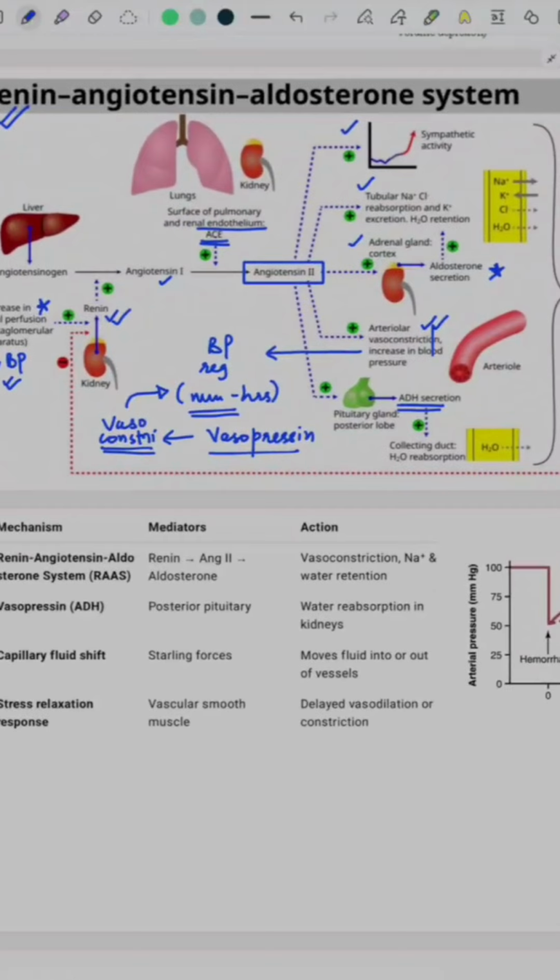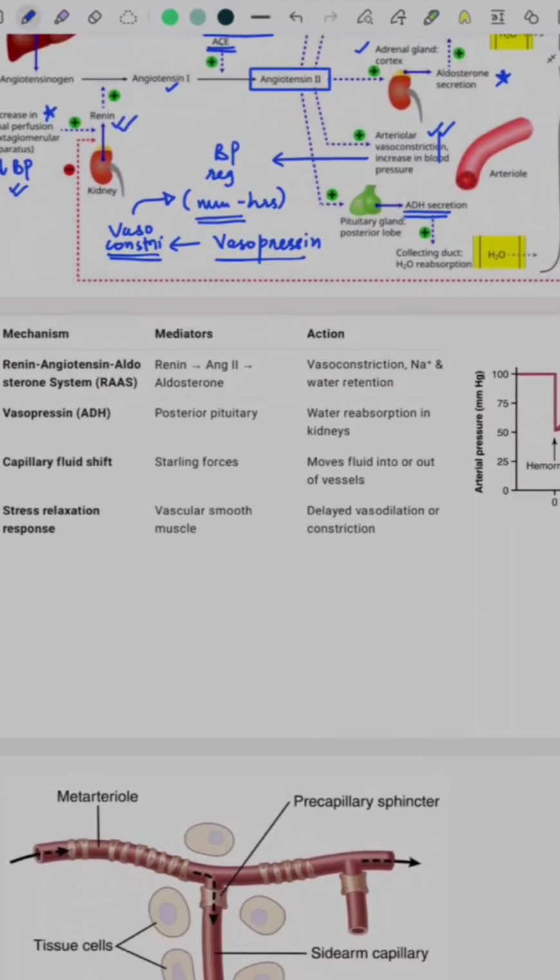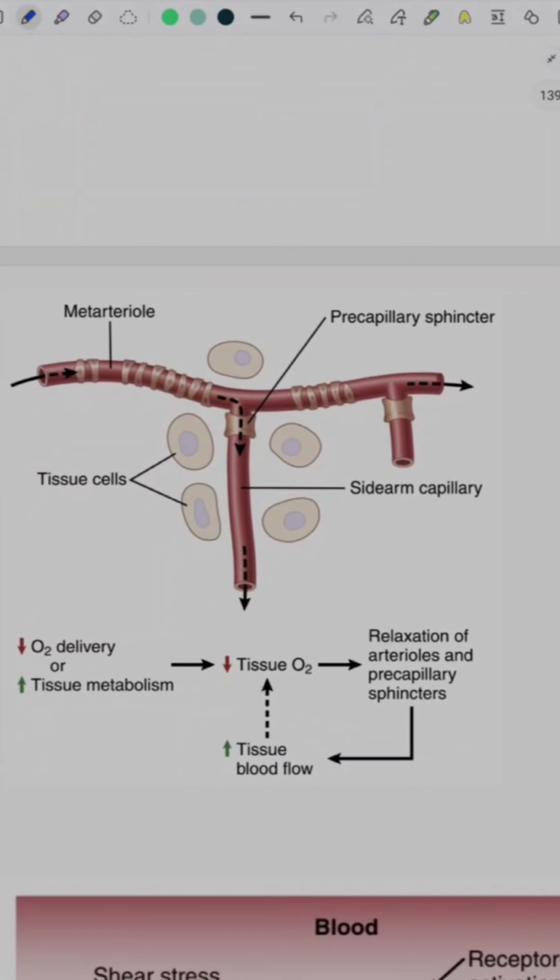There are two additional mechanisms which we need to study. One of them is the capillary fluid shift, and the other is the stress relaxation response. The capillary fluid shift occurs due to the action of Starling forces. As you can see in this image, this is a capillary guarded by a precapillary sphincter.